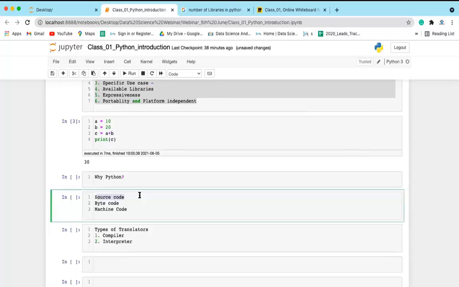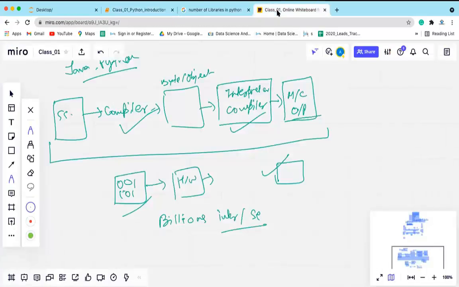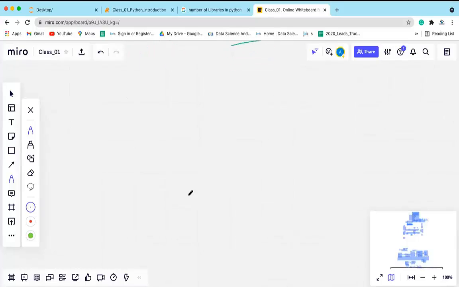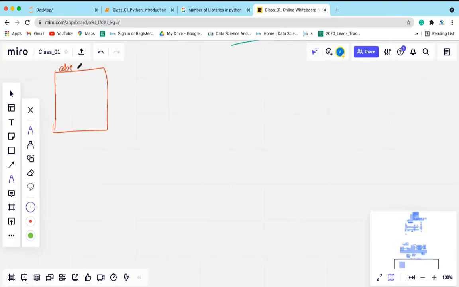Now let's understand what is source code, what is bytecode and machine code. Source code is the code that we write. For example, if you are using Python as your programming language, you write a code abc.py, you write the code here. This is called the source code.